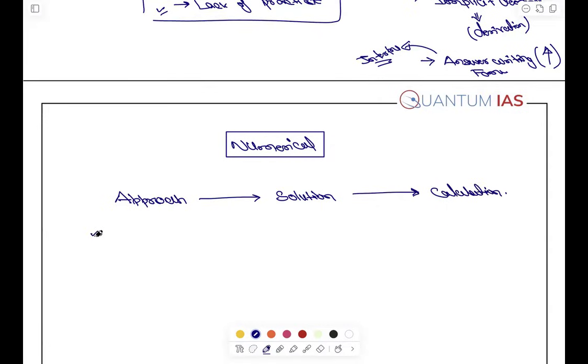Again, approach, I already told you that it should be CSE compatible, it should be conceptual, and for that you have to memorize the formulas. CSE compatible means that you have to use exactly those methods which can be used in a subjective paper, and that also are in resonance with your syllabus. For example, I'm giving you two examples. You might have given the examination of IIT JEE, IIT JAM, GATE. So multiple objective examinations you have given earlier, right?